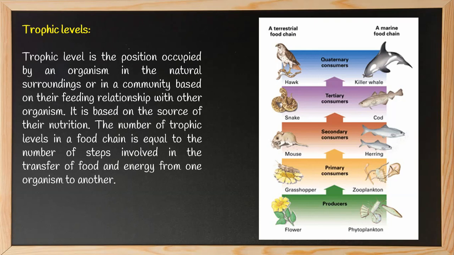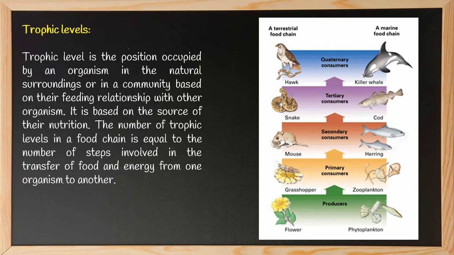Now that the examples are over, we are trying to build a new concept on a topic called the food chain. Here we see a picture describing trophic levels. You see there are 5 steps in the food chain, and here the picture shows a terrestrial food chain and a marine food chain. So here you can clearly see there are 5 trophic levels as of now.